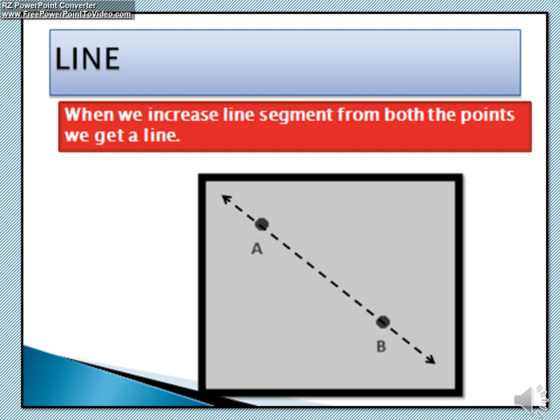We use capital letters or small letters. Both can be used to name a line. So what about a line? A line has two arrows at both ends to show that it can extend indefinitely. We cannot measure a line. Very clear?